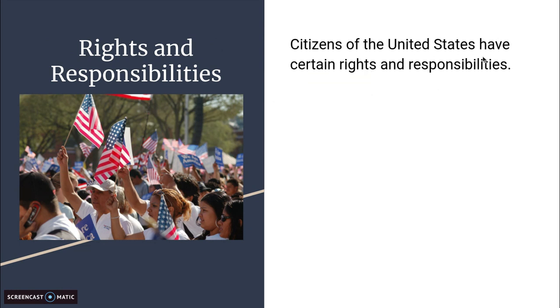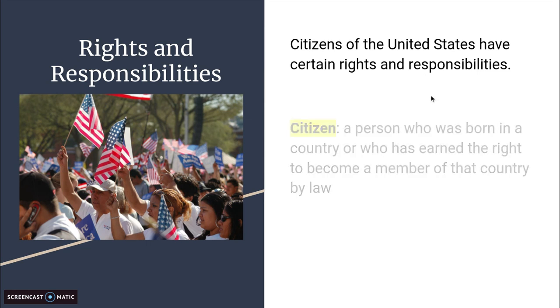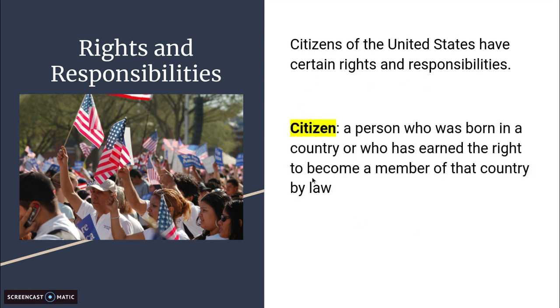Citizens of the United States have certain rights and responsibilities. A citizen, again, this is review, is a person who was born in the country, so they were born in the United States, or someone who has earned the right to become a member of that country by law. Rights are freedoms guaranteed by law.